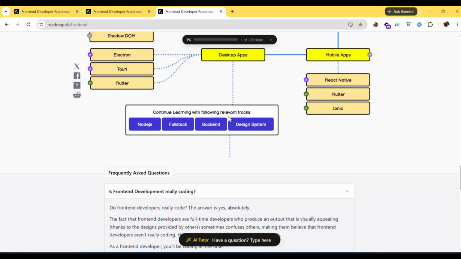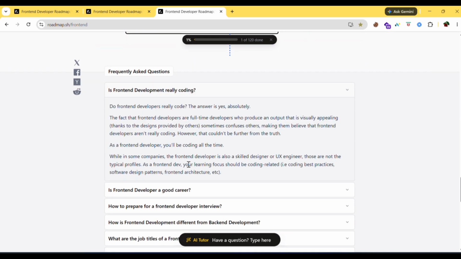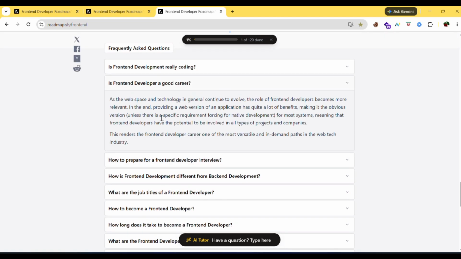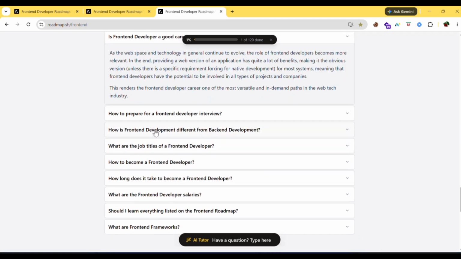And if you want to continue on a relevant path, if along with front-end you want to go to full stack or back-end side or design system side, you can continue here. And here will be frequently asked questions. Is front-end developer a good career?